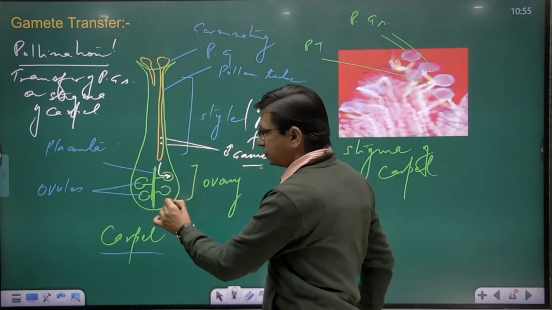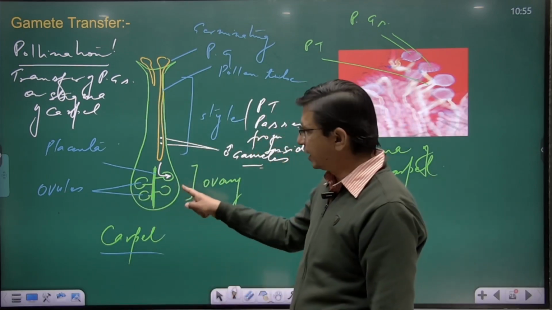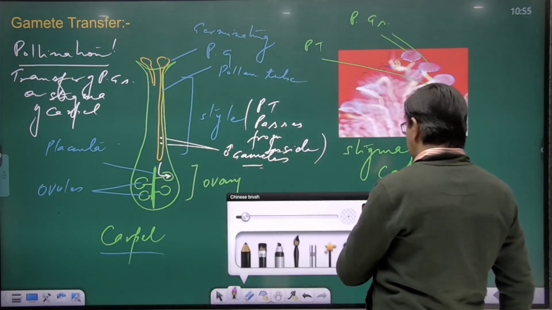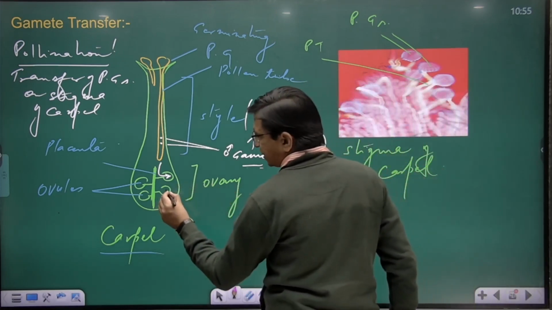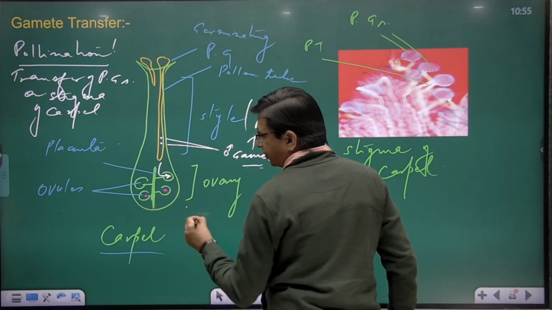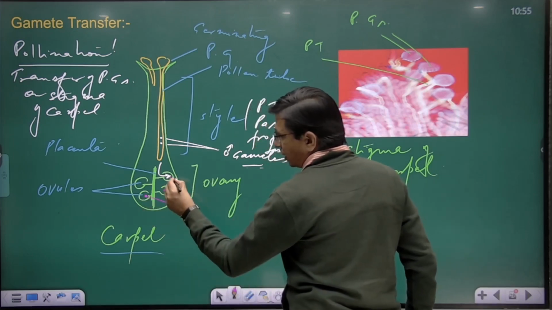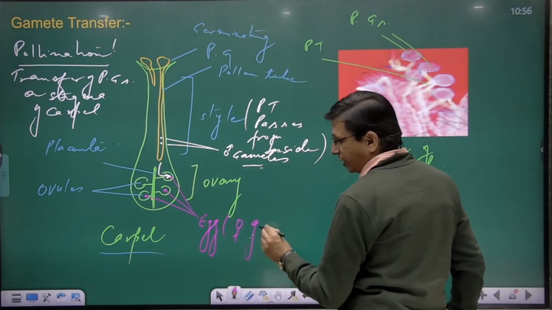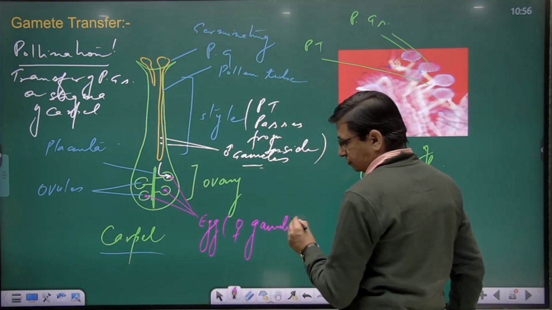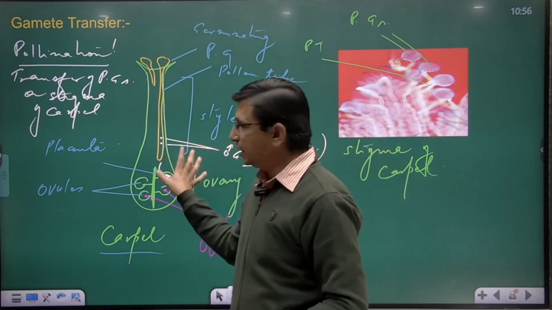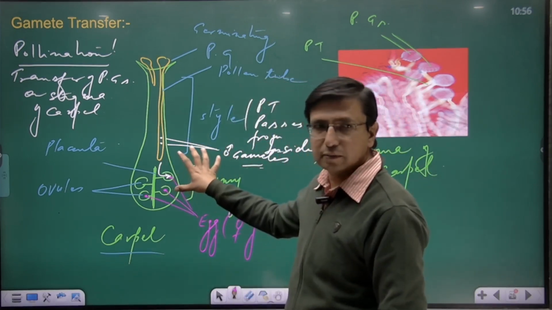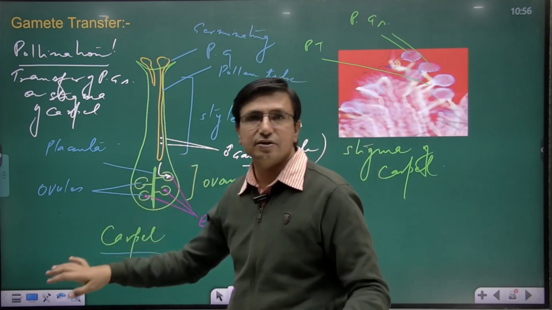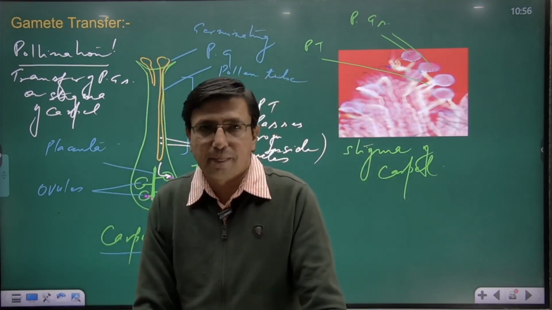See, these are ovules. Inside ovules you have the female gamete called the egg. Once the male and female gametes come close, the process of fertilization takes place.